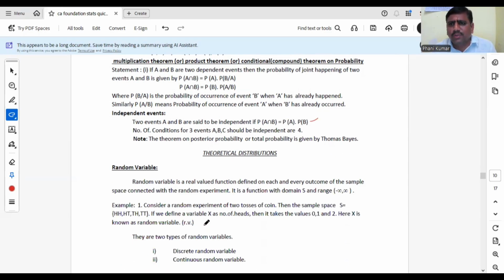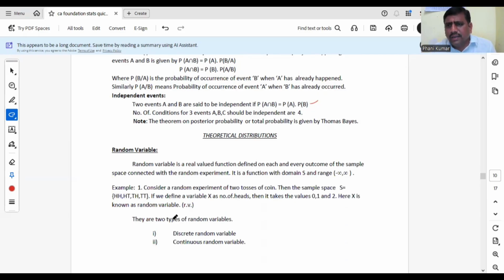Next, random variables. What is a random variable? On a random experiment, declare any variable. That is known as a random variable. A random variable is a real valued function defined on each and every outcome of the sample space connected with a random experiment. Number of heads when 2 coins are tossed: how many can come? Either 0 heads, 1 head, or 2 heads. This is a random variable. Define a variable on an experiment, and we call it a random variable. The limits of a random variable always range from minus infinity to infinity, all real values.